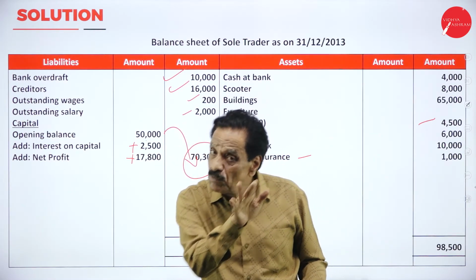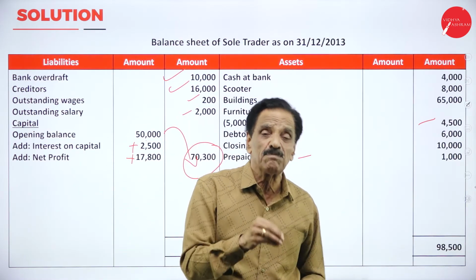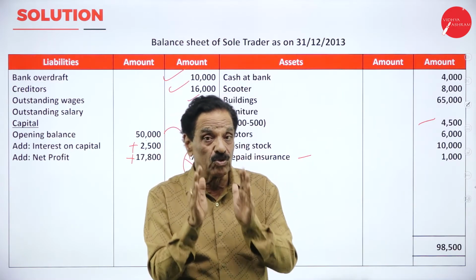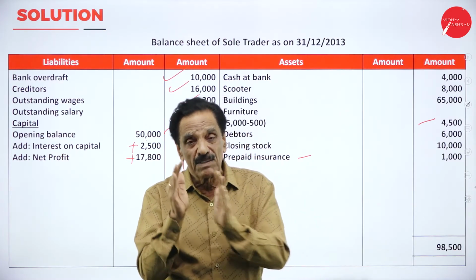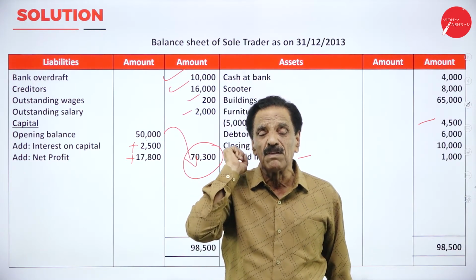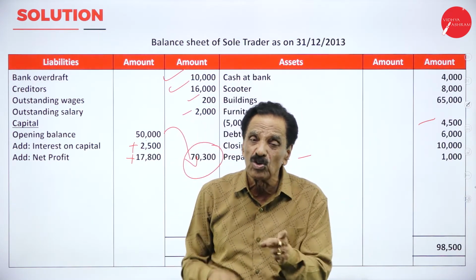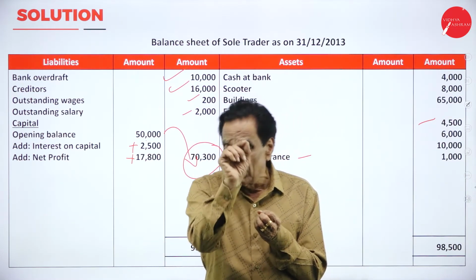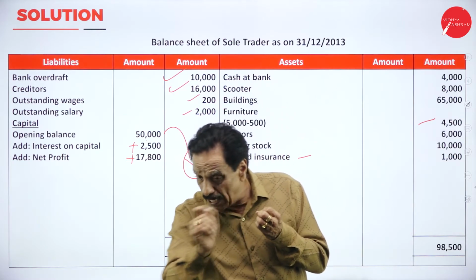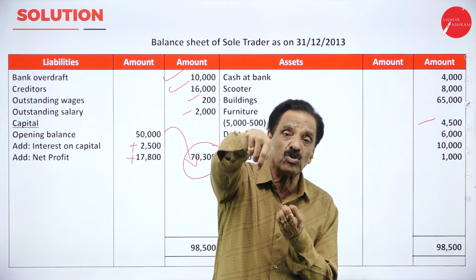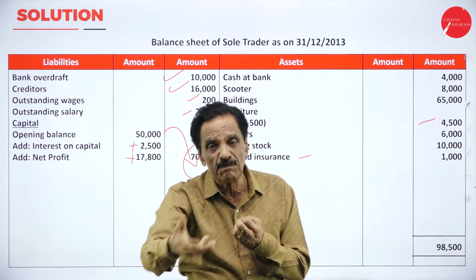Sometimes the first time you may not understand. When you read the second time, you can understand something. When you go once again the third time, you are sure that you are going to understand. Regarding the adjustment, take the pencil and make a mark of that adjustment. When the particular item comes, you know that some adjustment is there, so that we can easily go. If there is outstanding, make a mark. If prepaid, make a mark. If there is stock destroyed, make a mark. So that when the adjustment comes, we can easily make it.